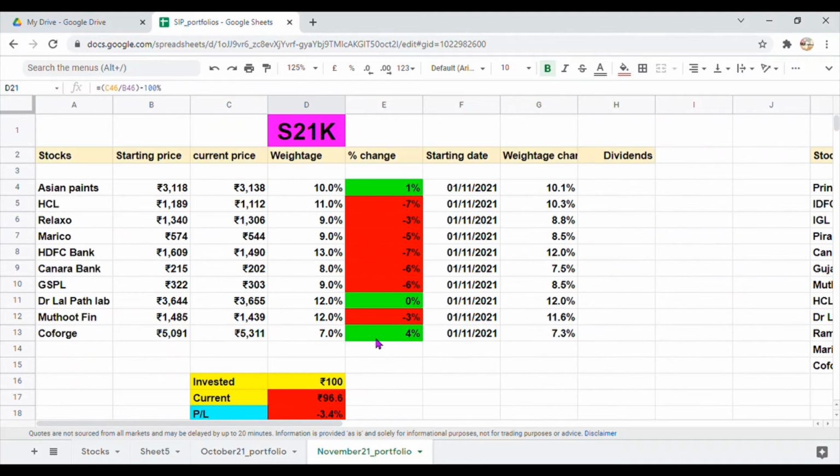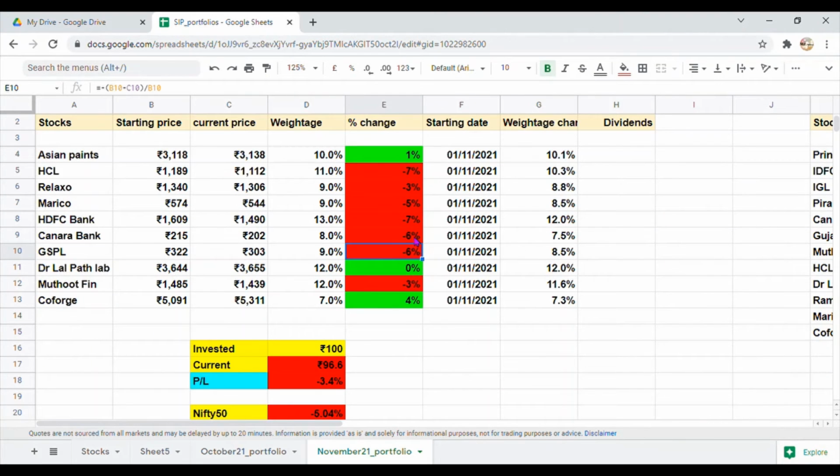Now coming to the stocks, the main stocks which are bringing down the overall performance of this portfolio are HCL, HDFC Bank, Canara Bank and GSPL. In HCL, we have a weightage of around 11% and this stock is almost down by 7% from the date of inclusion. Second stock is the HDFC Bank. In HDFC Bank, we have a 13% weightage and this stock is down by 7%. In Canara Bank, we have a weightage of 8% and this stock is down by 6%. In GSPL, we have a weightage of 9% and this stock is down by 6%. So these are the main stocks which are bringing down the performance of our portfolio.